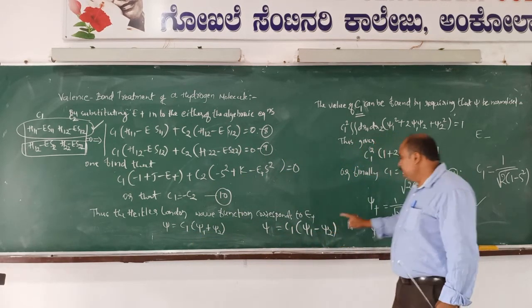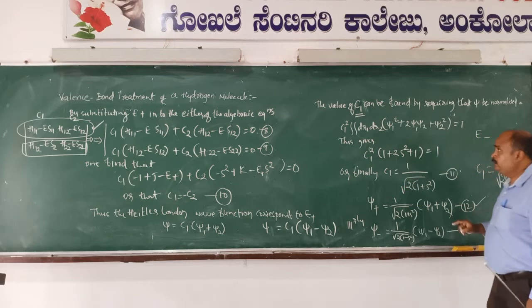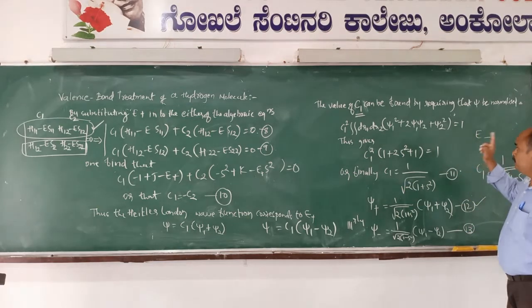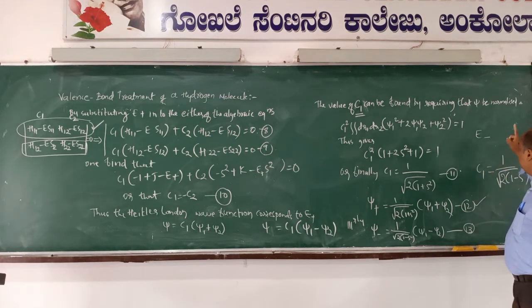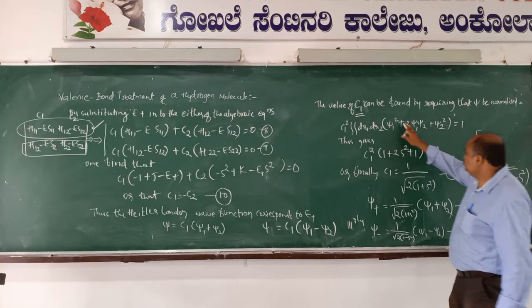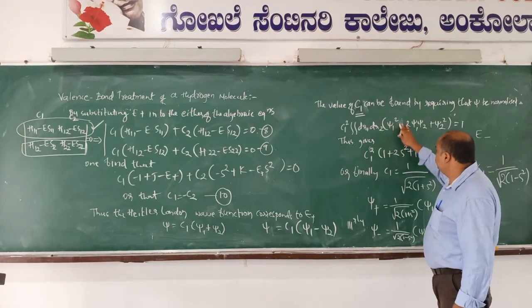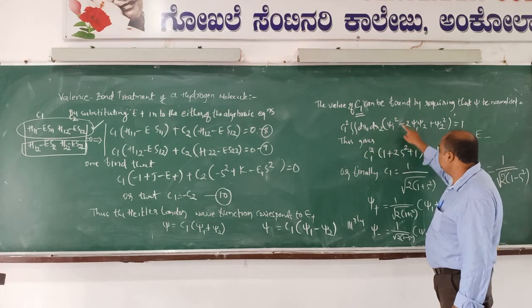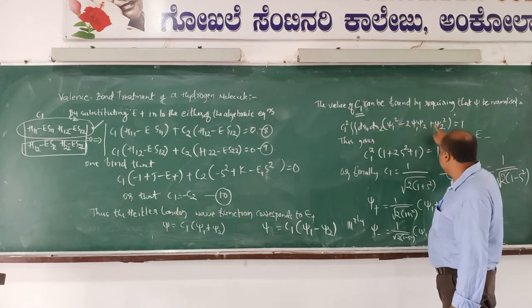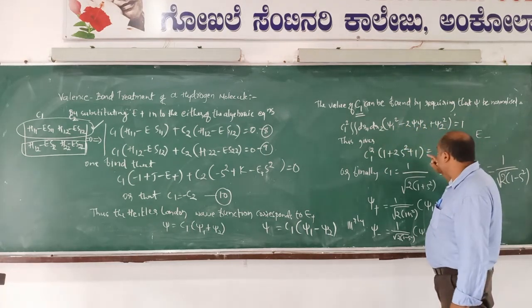To get the C1 value, it could be found by requiring that the psi must be normalized, and by solving this normalization equation, remember, it will be psi1 square minus 2 into psi1 psi2 plus psi2 square.